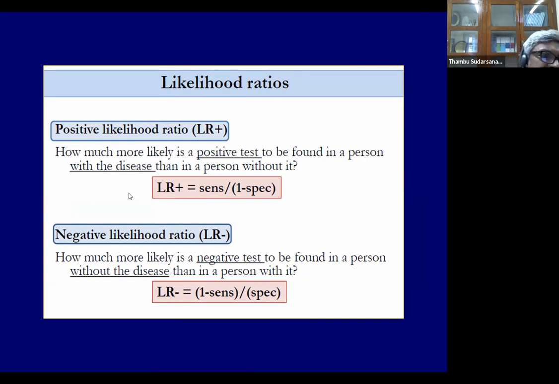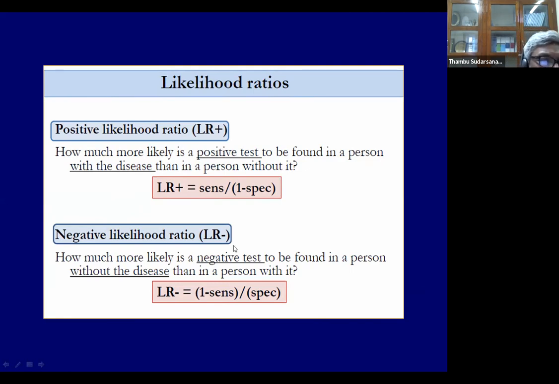Positive likelihood ratio is how much more likely is a positive test to be found in a person with disease than in a person without it. How much more positive is a positive test in a person with disease? That is the sensitivity. Than in a person without disease, that's a false positivity. The 1 minus specificity is the false positivity. The sensitivity by false positivity is a positive likelihood ratio.